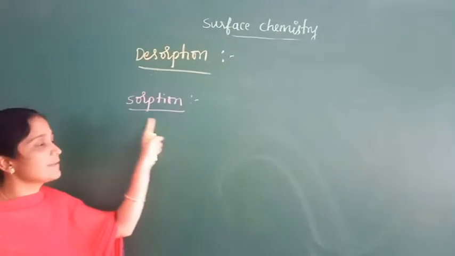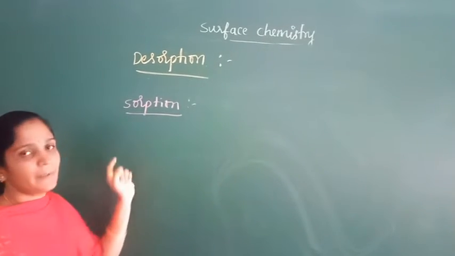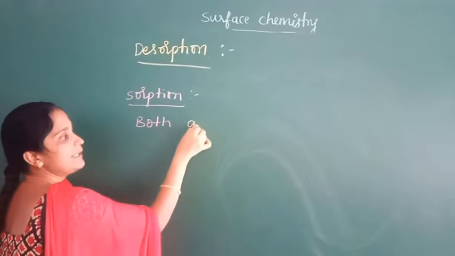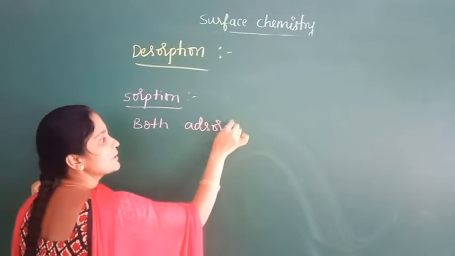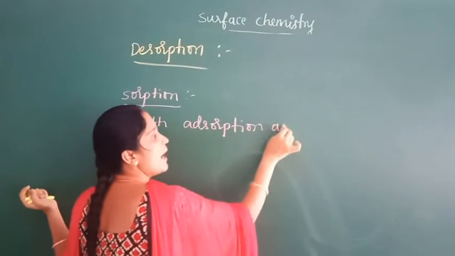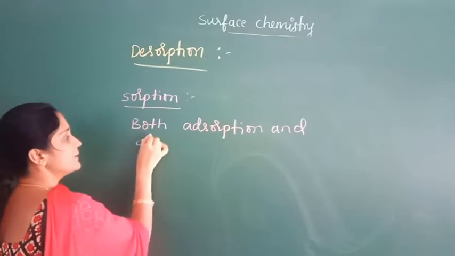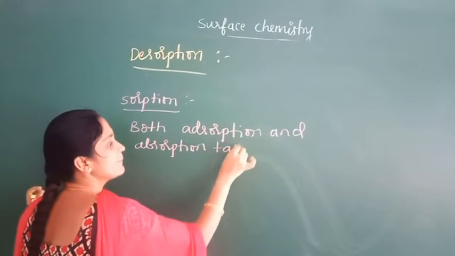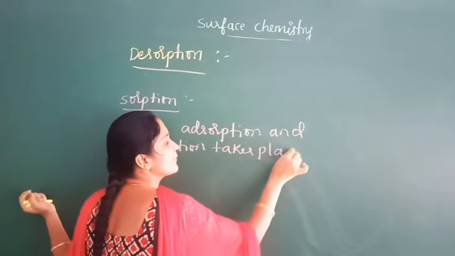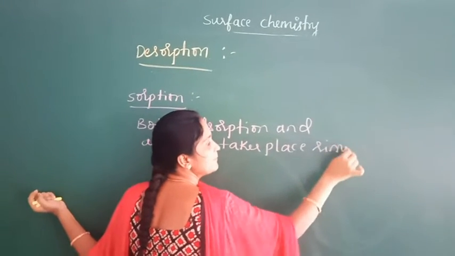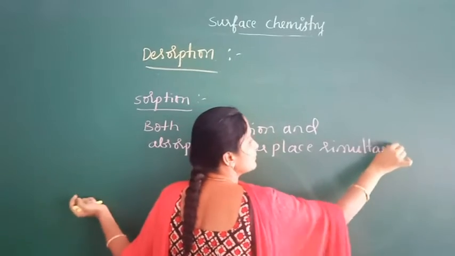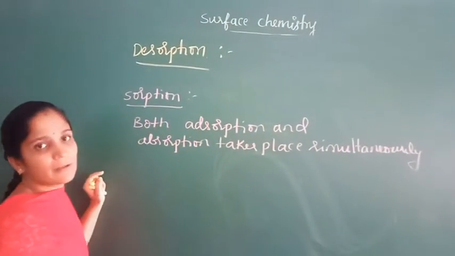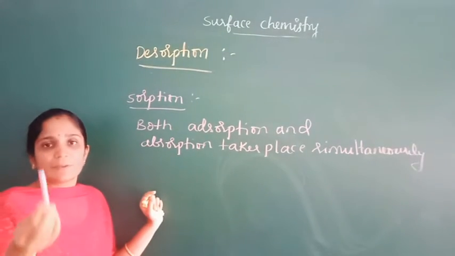Next one is sorption. Sorption means both adsorption and absorption take place simultaneously. This is called sorption. For example, this is the chalk.